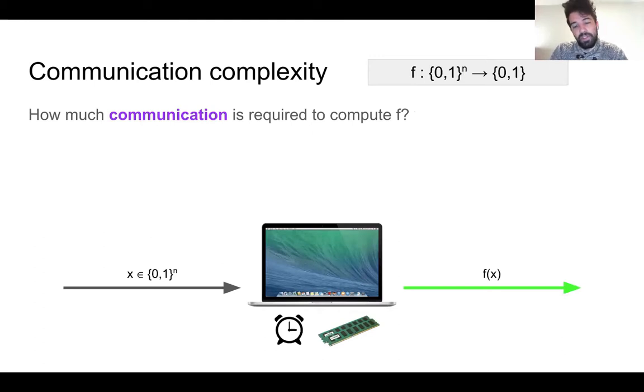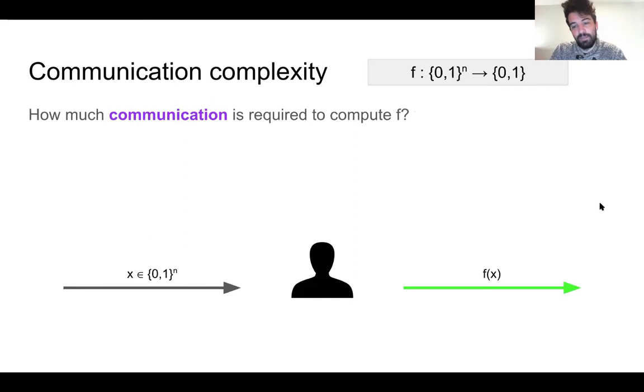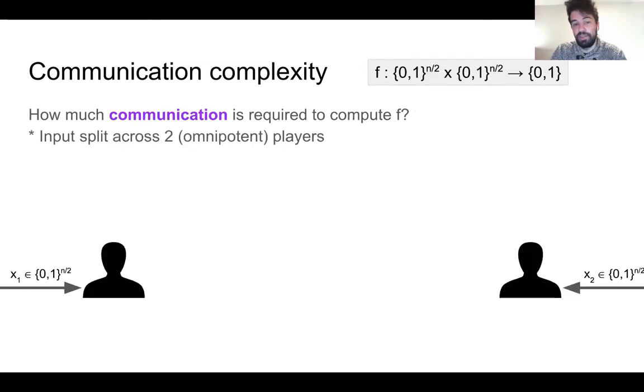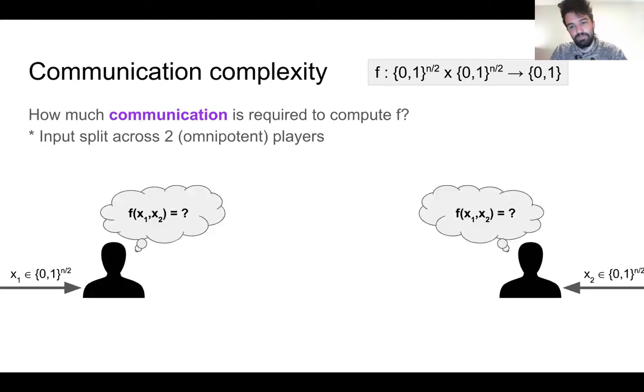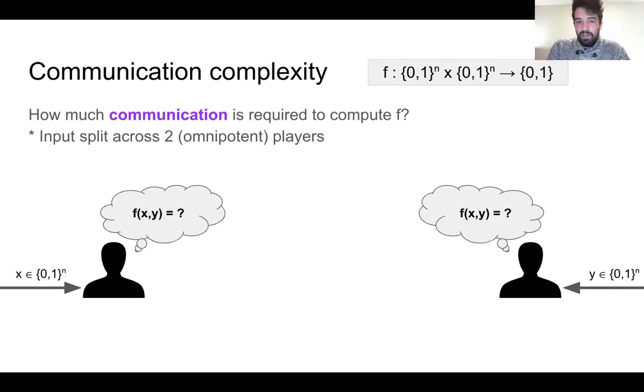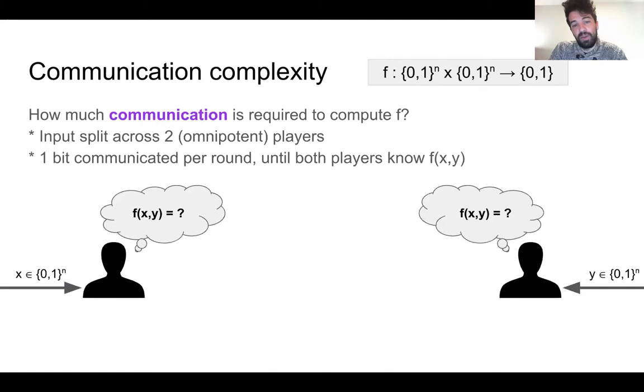Now here, instead of a computer, we'll replace this object with some all-knowing, all-powerful being. But the trick will be the input will be split across two such beings, and they must work together to compute the output of the function. So in particular, we'll reset n to n over 2 just to make things nice to work with. The rule is they're allowed to communicate 1 bit per round, and they should work together until they both know the output of the function. So the communication protocol might look something like this.